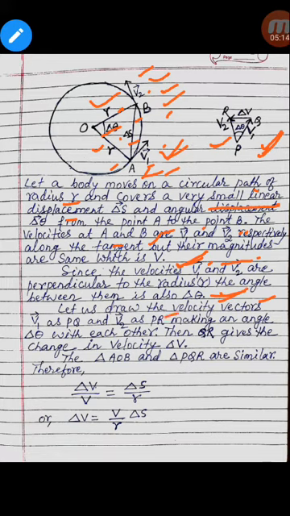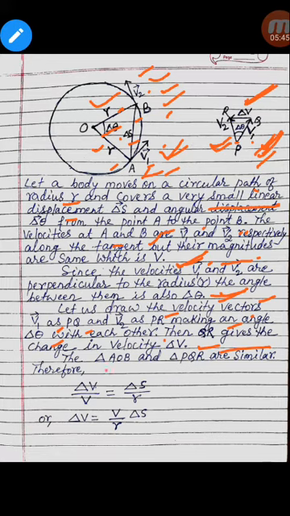Now let us draw the velocity vectors. v1 is represented as PQ and v2 is represented as PR, making an angle delta theta with each other. Then QR gives the change in velocity, delta v. This QR gives the delta v, which is the change in velocity.